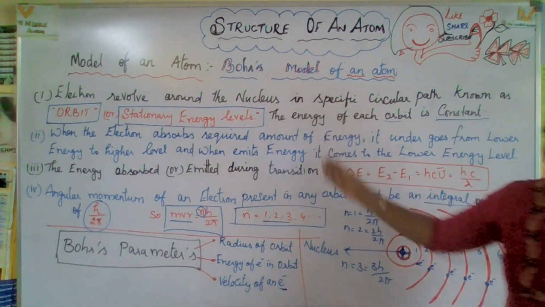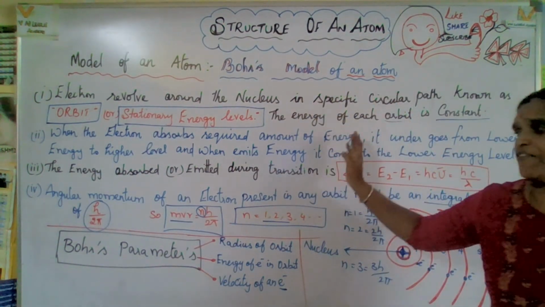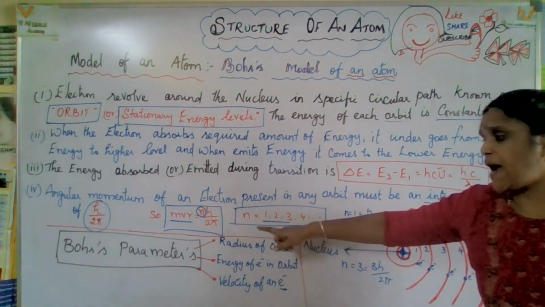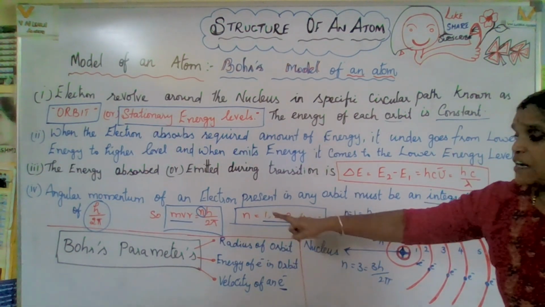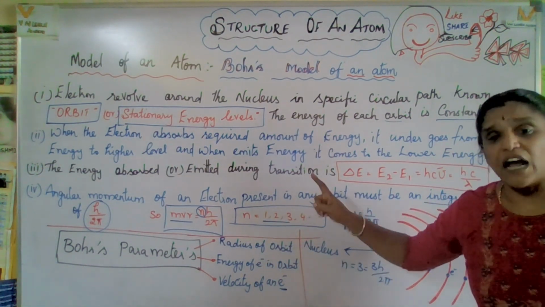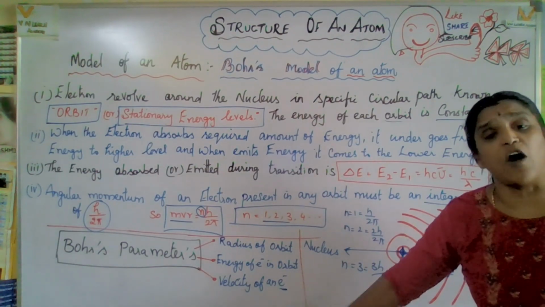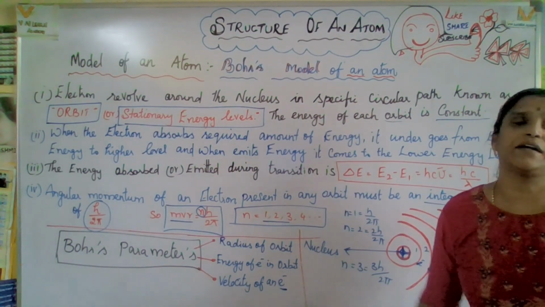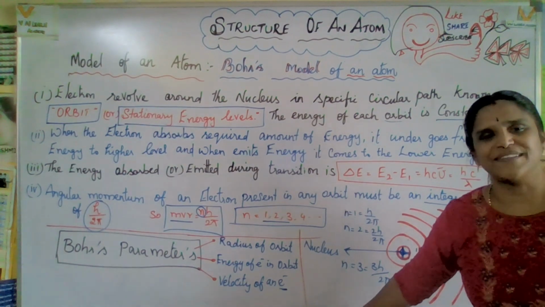Hope you got a clear idea about Bohr's model of an atom. Now let us identify what the Bohr's parameters are, what the formulas are, and how we can solve the problems related to them. Yes, let us watch.